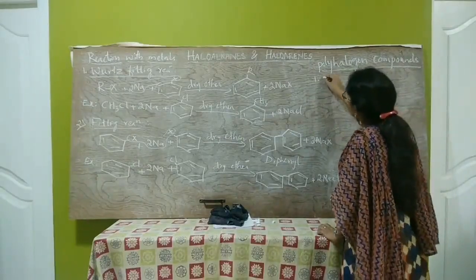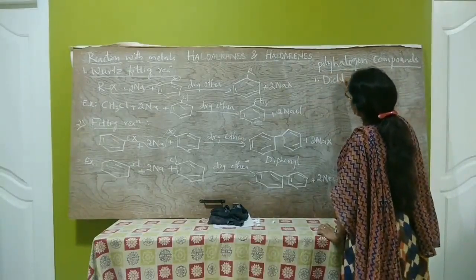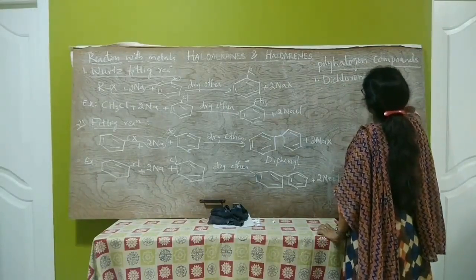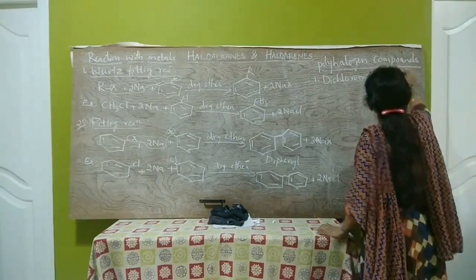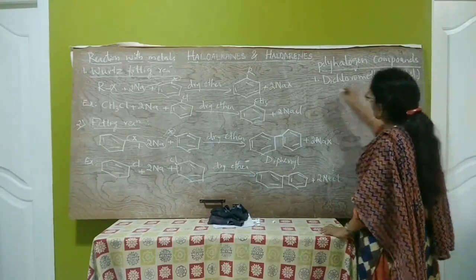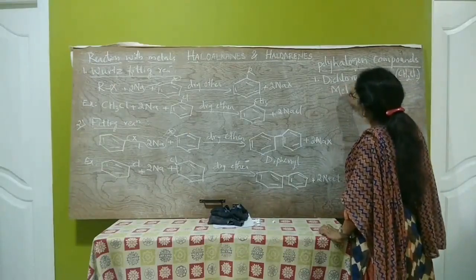First one is dichloromethane. Its formula is CH2Cl2, or it is also called methylene chloride.